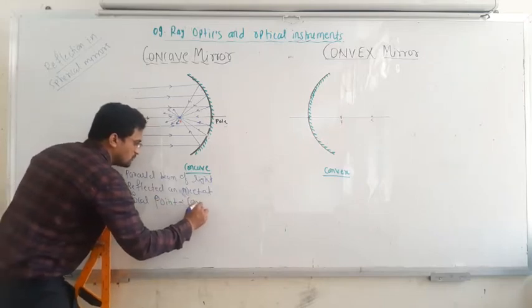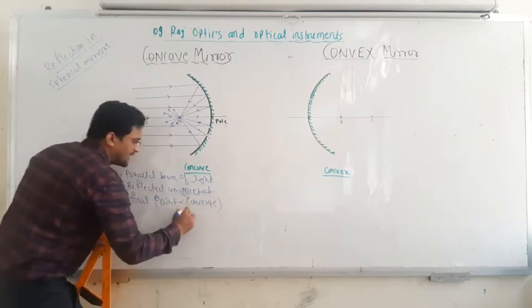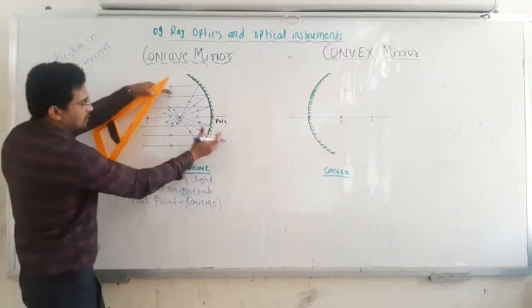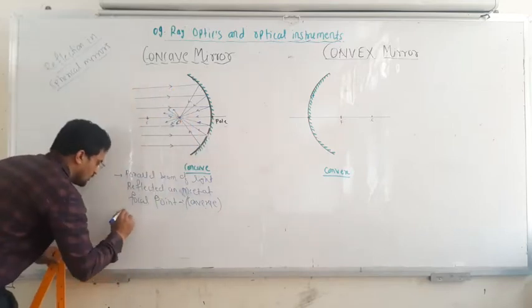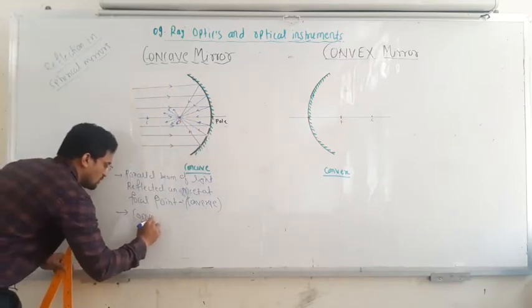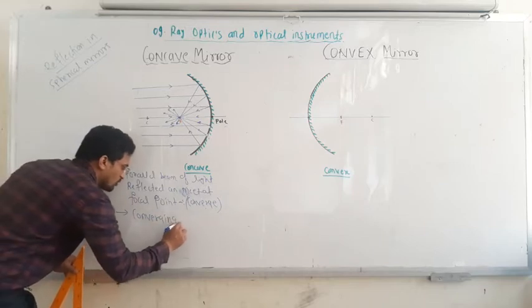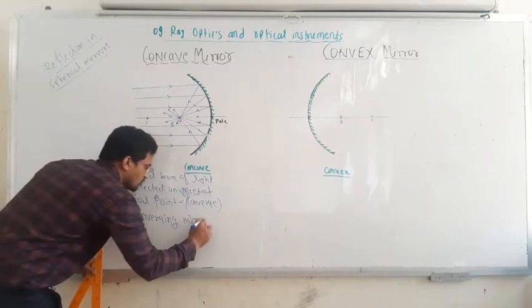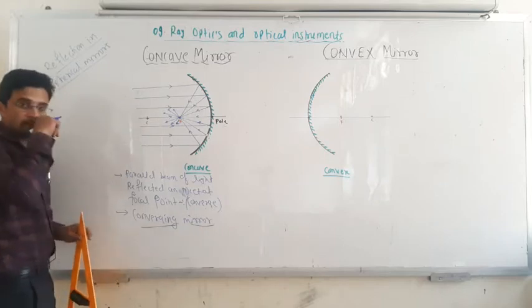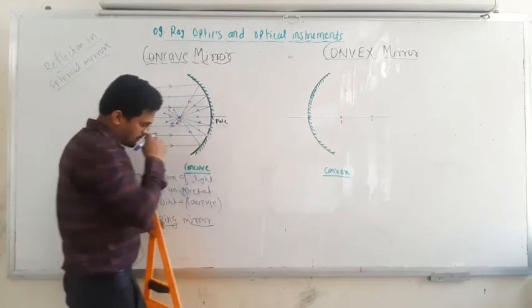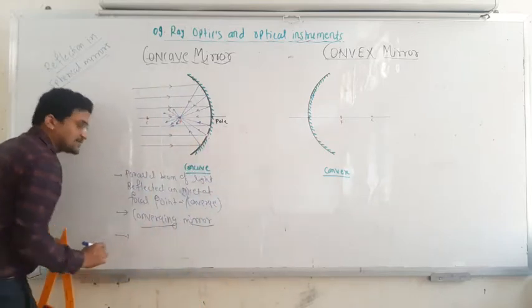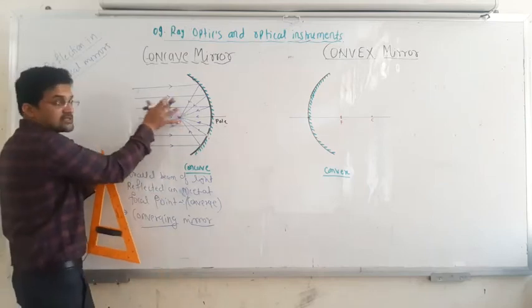They converge or meet at one point, okay. So all the rays are converging at one point, so hence sometimes this is also known as what? A converging mirror. This is also known as a converging mirror, okay.